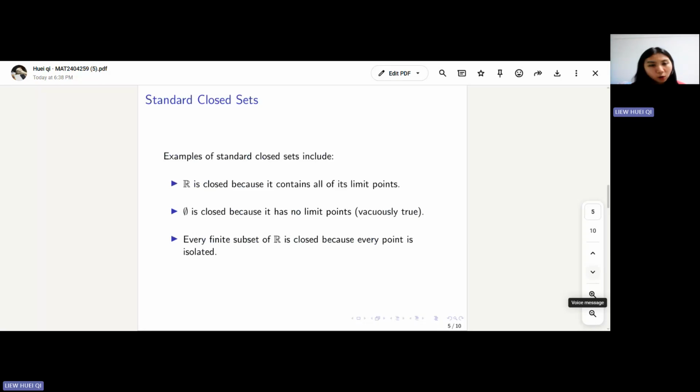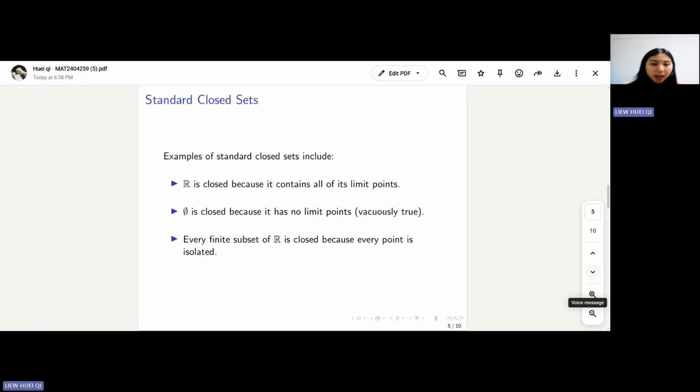Let us look at some standard examples of closed sets. First, the whole space R is closed. This is because every convergent sequence in R has its limit still in R. The second one is that the empty set is closed. This is also true because there are no elements in the empty set, so the condition is automatically satisfied. This is called vacuously true.